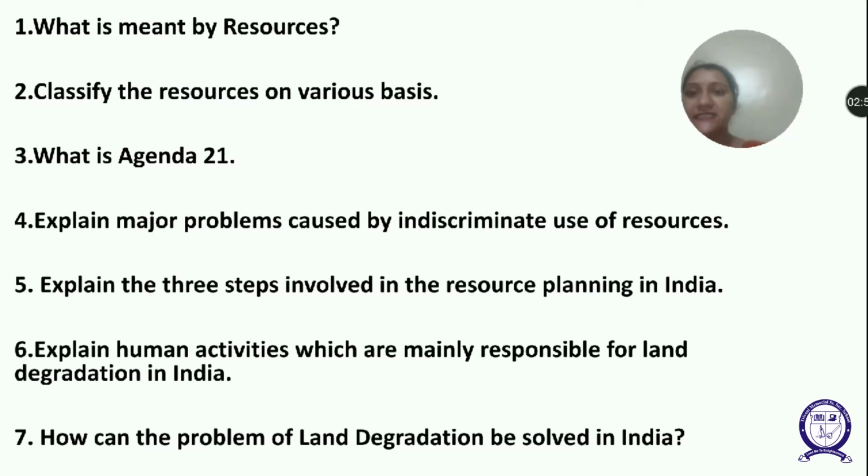Agenda 21 is a declaration designed by world leaders in 1992 at the United Nations Conference on Environment and Development, UNCED, which took place at Rio de Janeiro, Brazil.